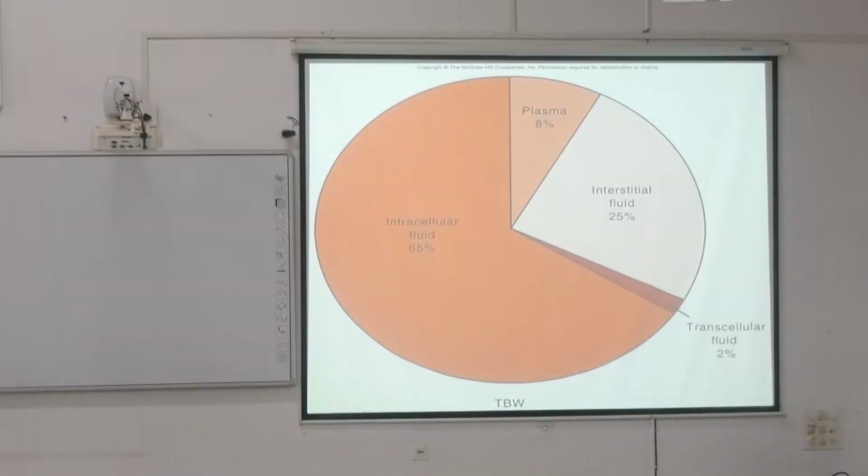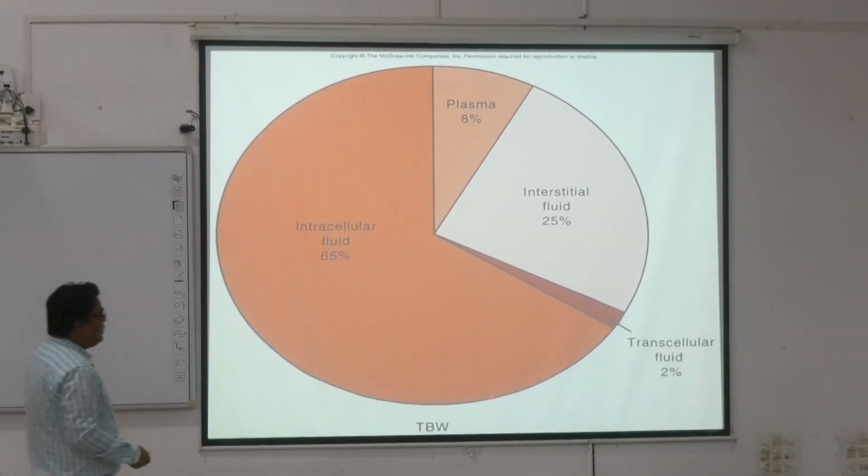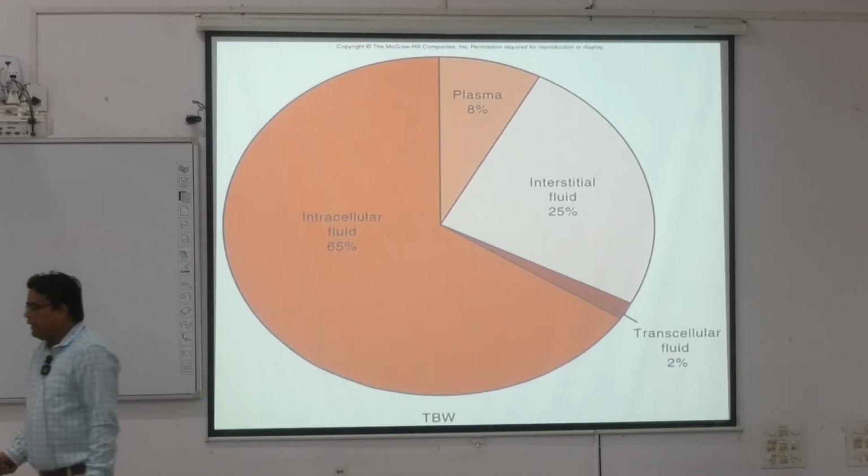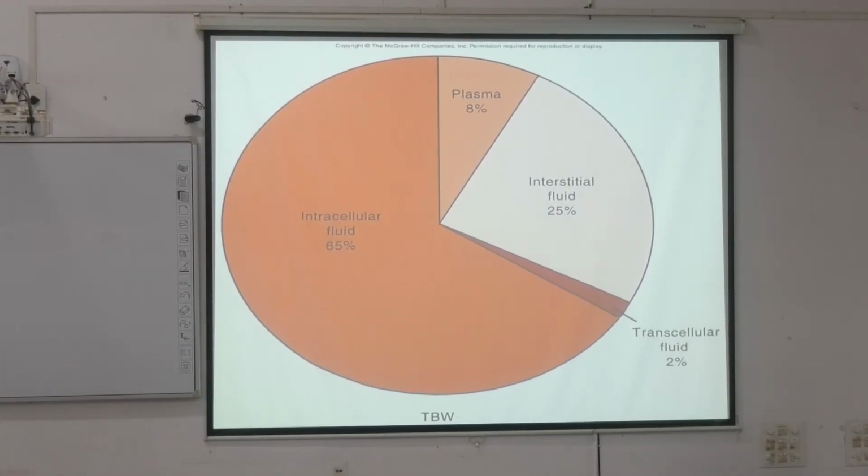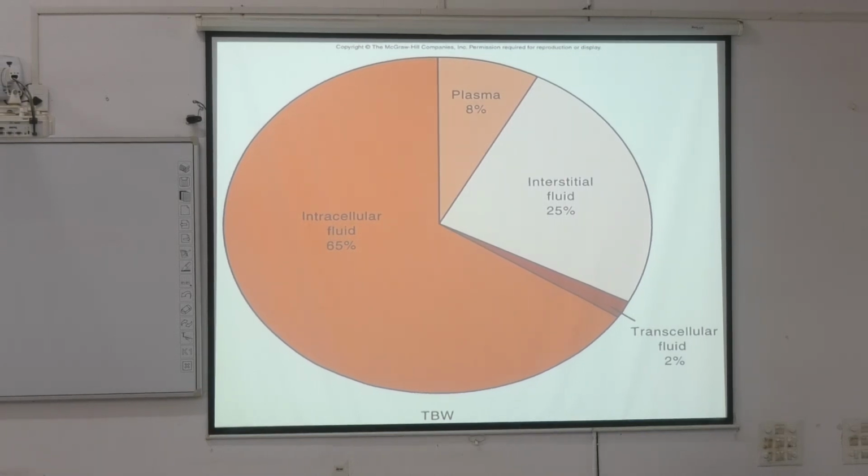Now, distribution of total water. Total body water, TW, is distributed firstly in the form of intracellular fluid, ICF, which is 65%. Plasma is 8%, interstitial fluid is 25% and transcellular fluid is 2%. This is the overall distribution of water inside the body.